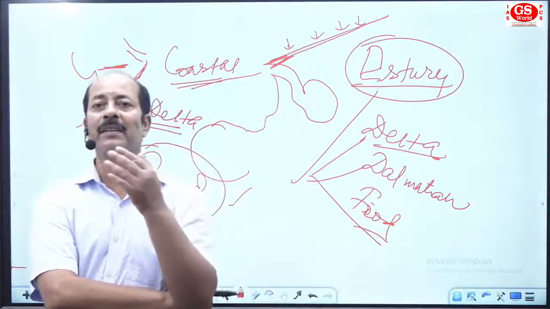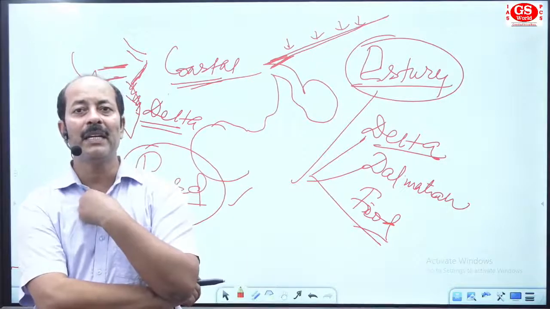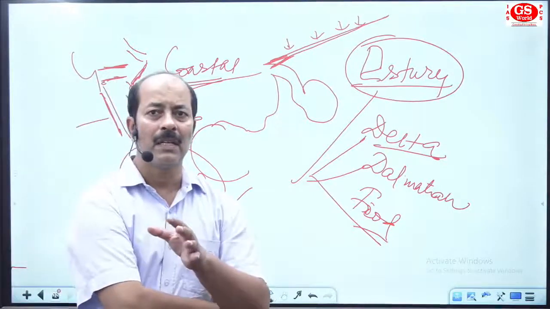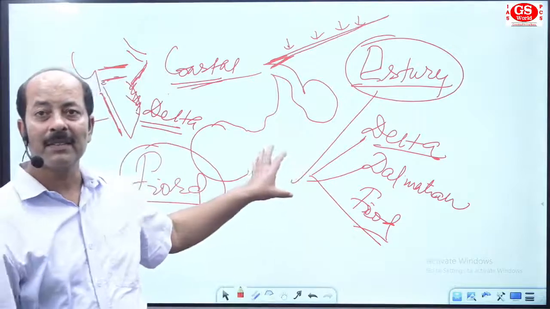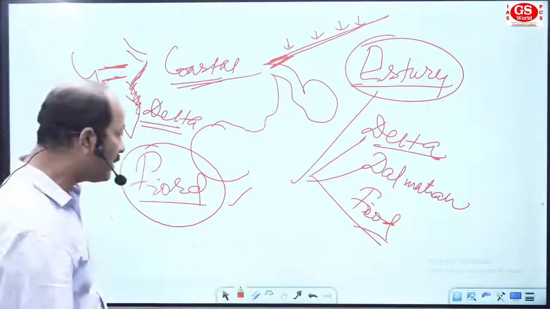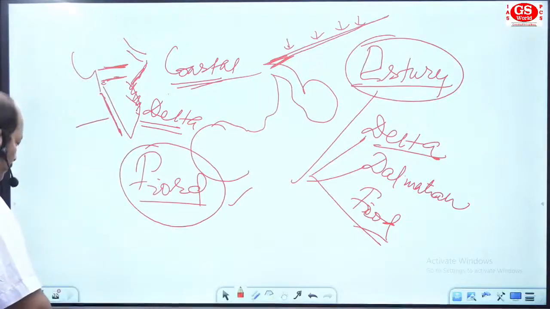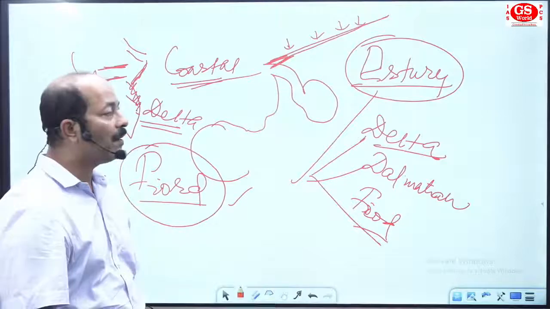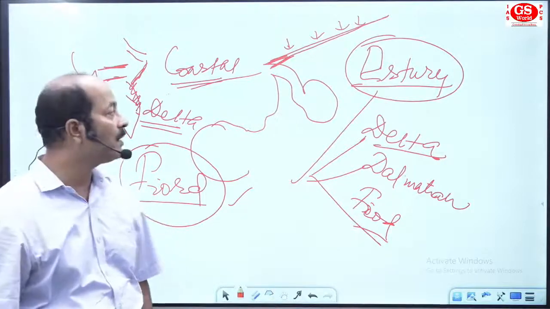And the coastal area of Norway, Canada are the example of fjord coast. So this type of matching they can ask you about the coast of India, the coast of different parts of the country. So it's okay, fjord coast I have discussed so far in northern part of Europe.